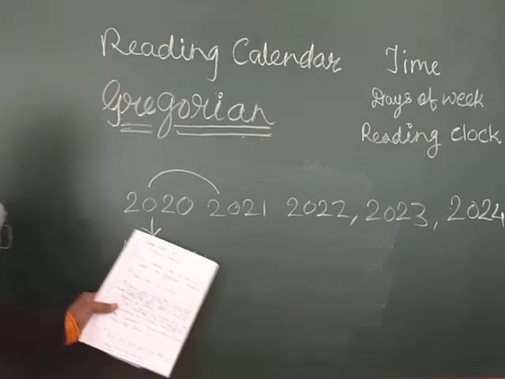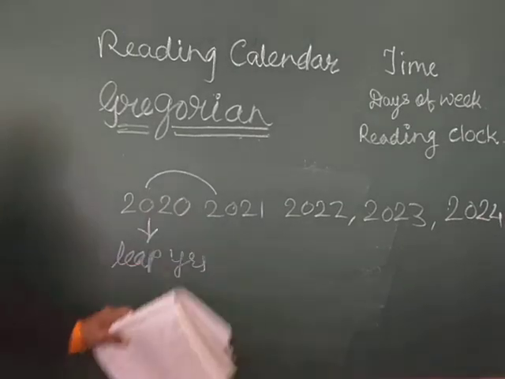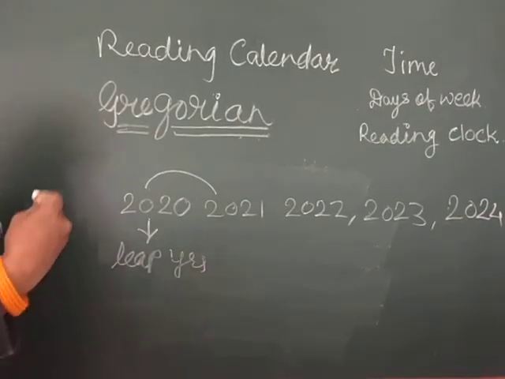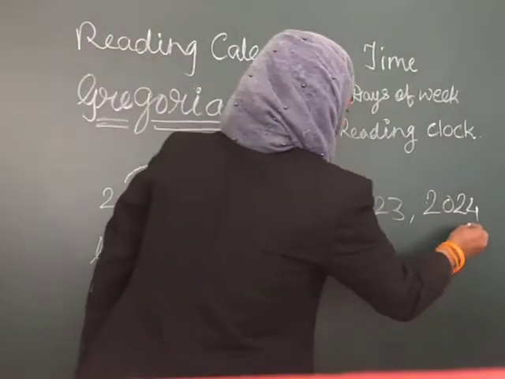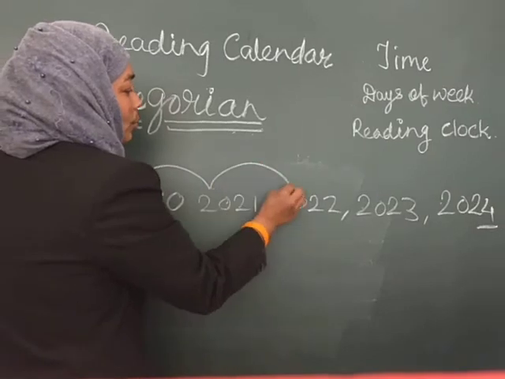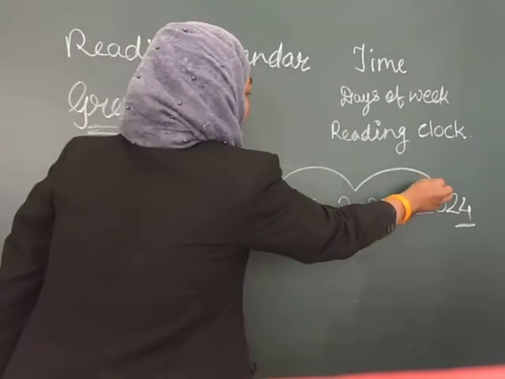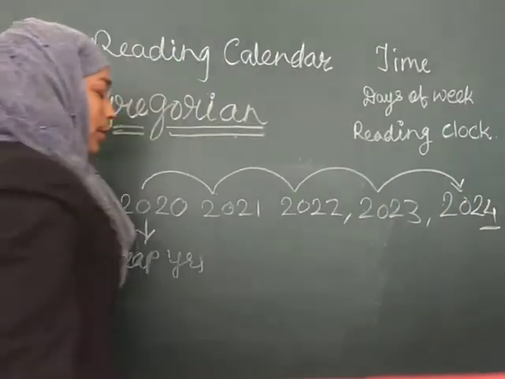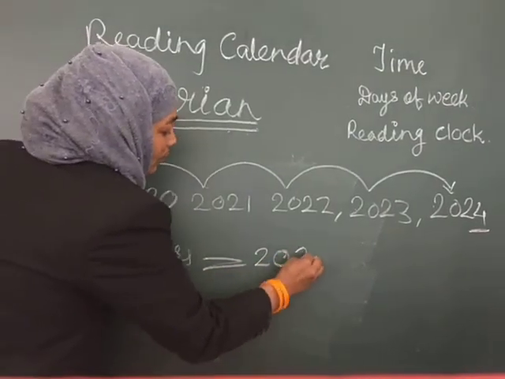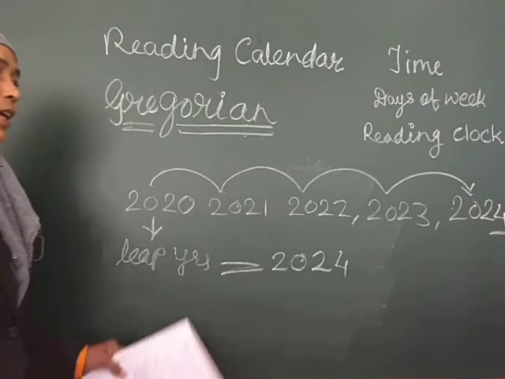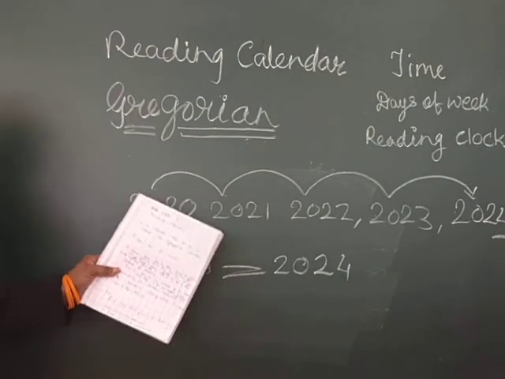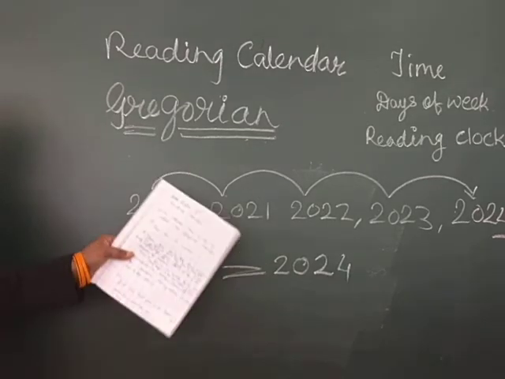So we look for a multiple of 4 because it falls after every 4 years. 1, 2, 3, 4. So the next leap year will be in which year? 2024. Students, do you understand that a leap year falls after every 4 years?